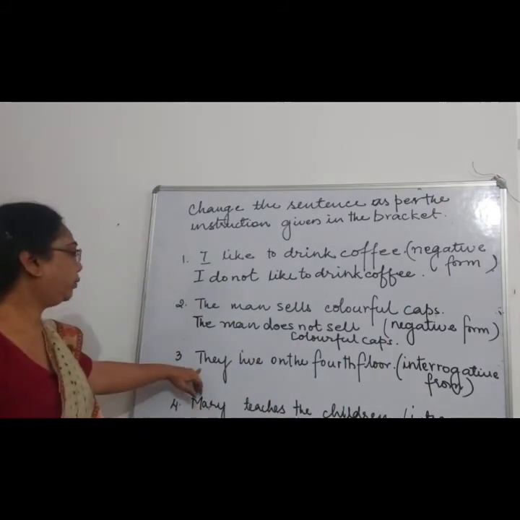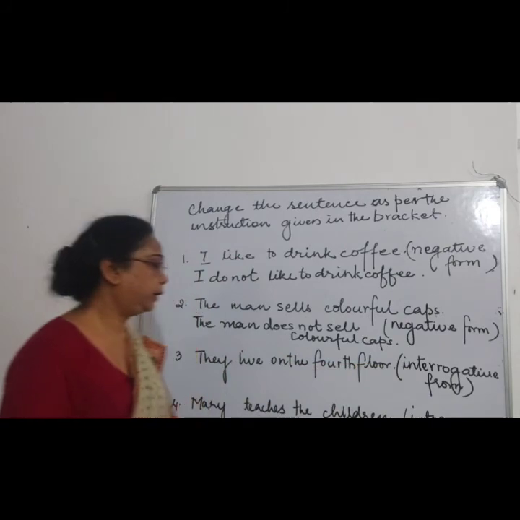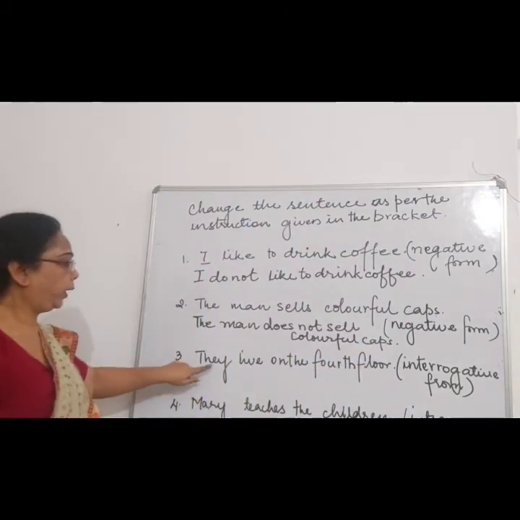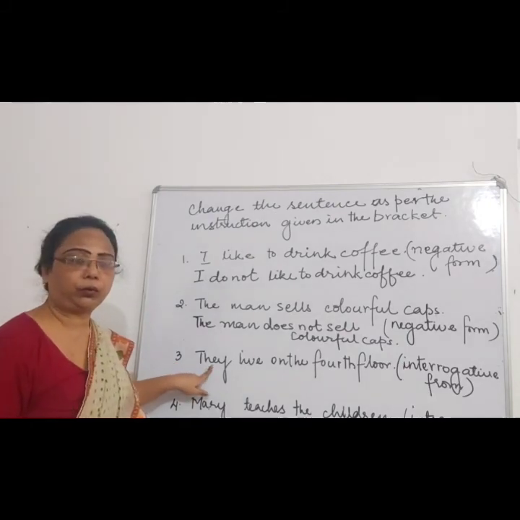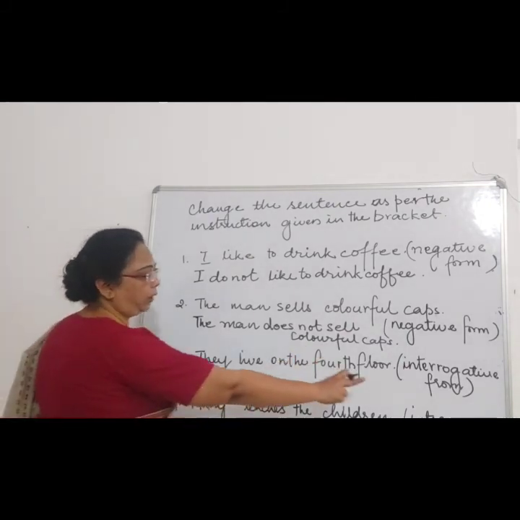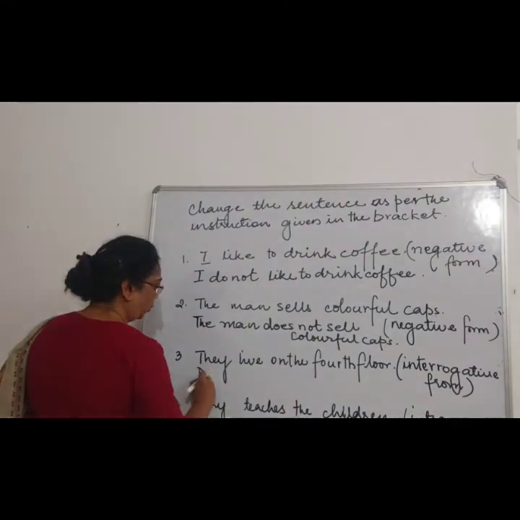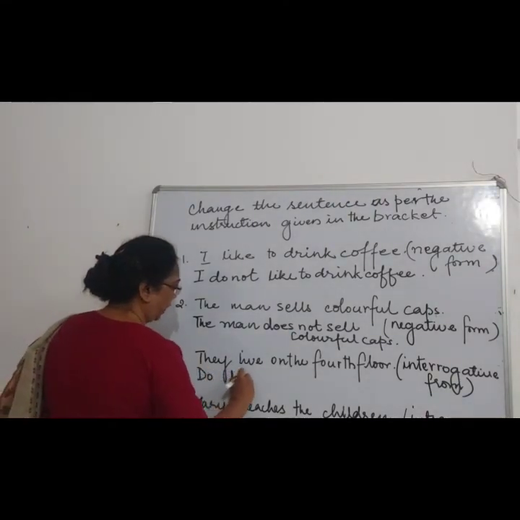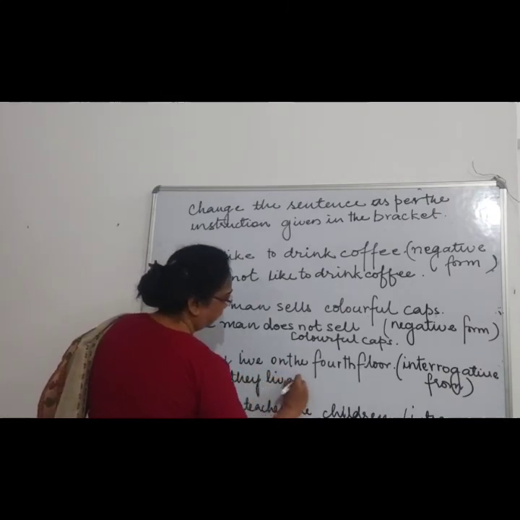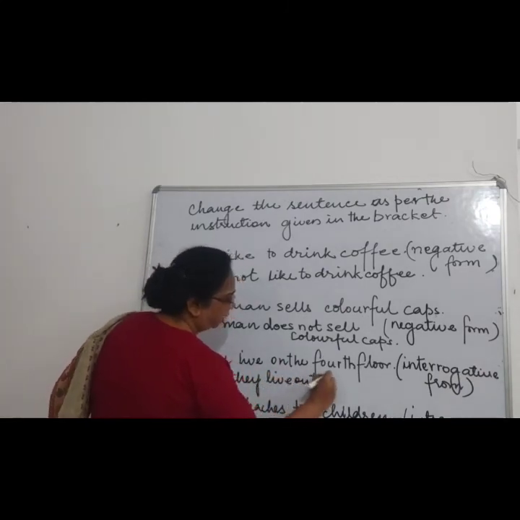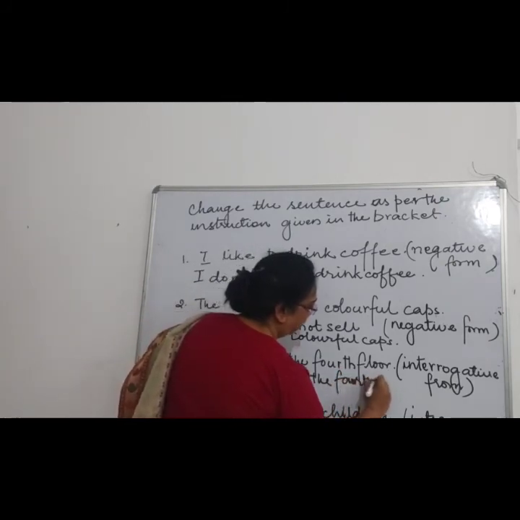Right. Next is, they live on the fourth floor. This time it is interrogative. When the subject is plural, we have to use do. Now I have to change it to an interrogative sentence. Do they live on the fourth floor? It's very simple.